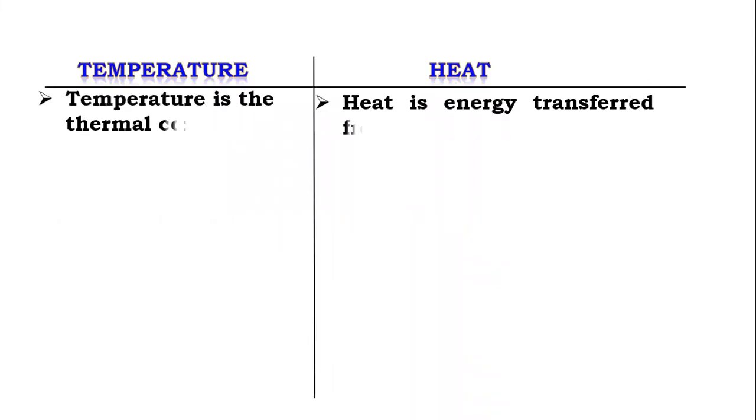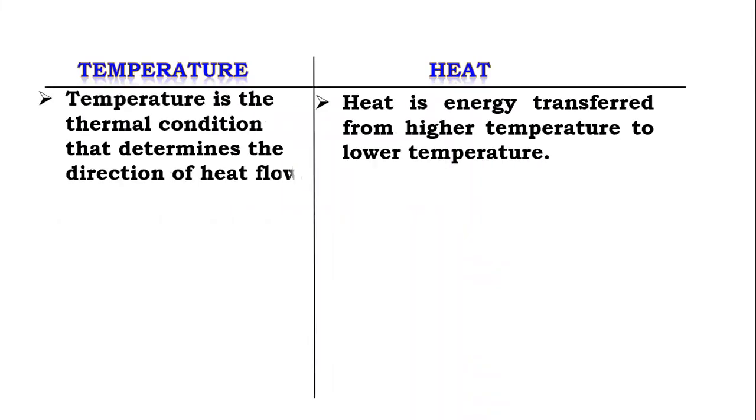Now we can distinguish between heat and temperature. Temperature is the thermal condition that determines the direction of heat flow. You know that heat flows from higher temperature to lower temperature. Heat is basically energy. The unit of heat, as for energy, is joule. Heat is one type of energy which can be measured in joule, and heat is transferred from higher temperature to lower temperature.